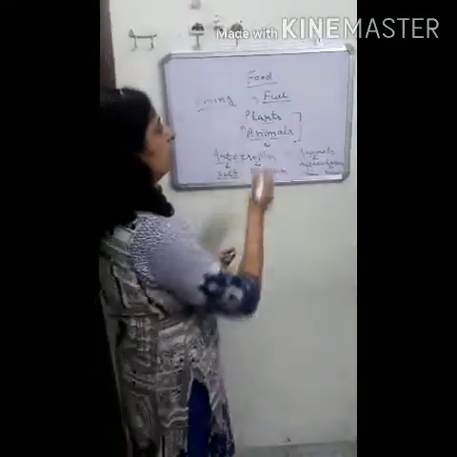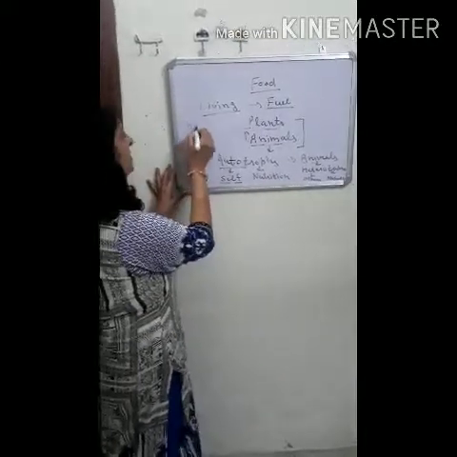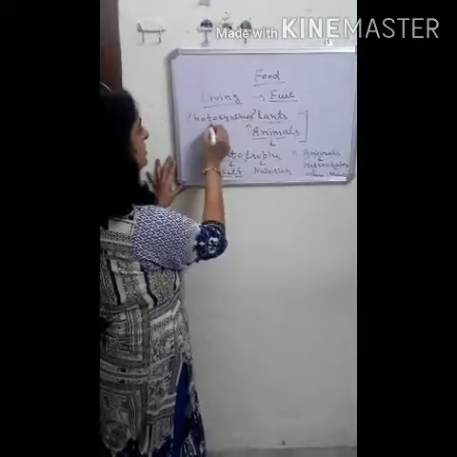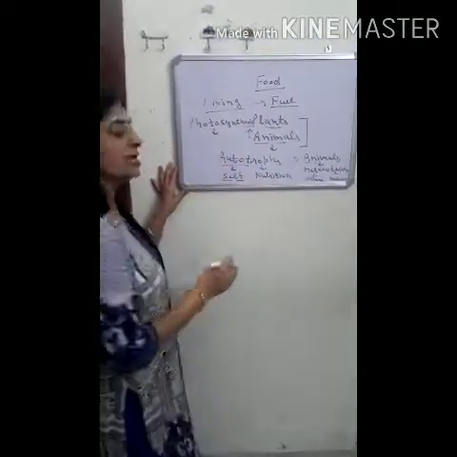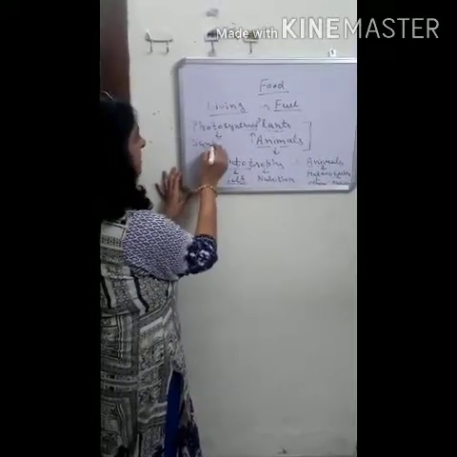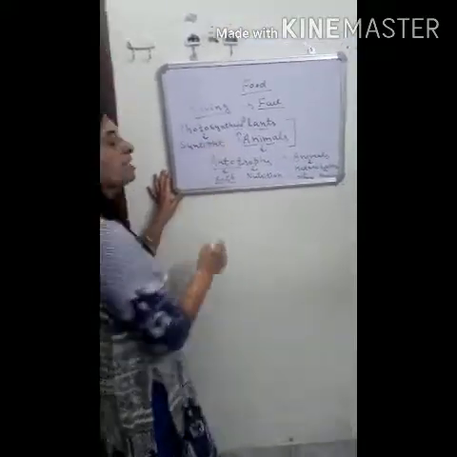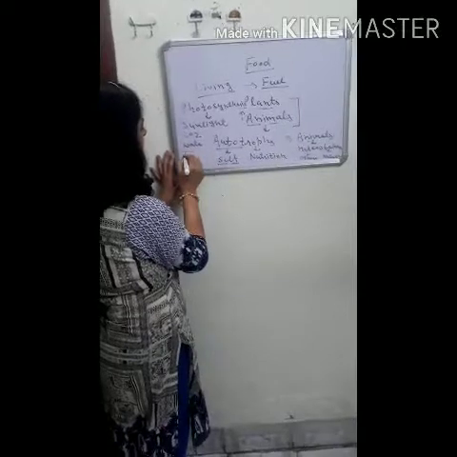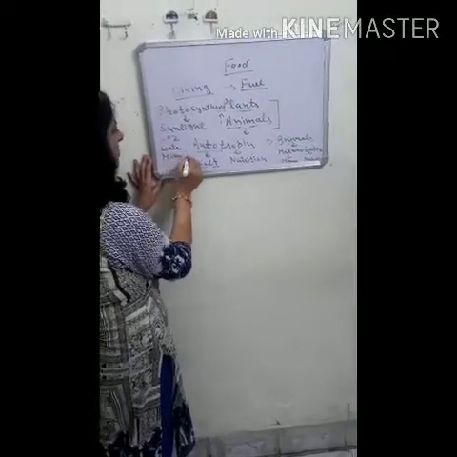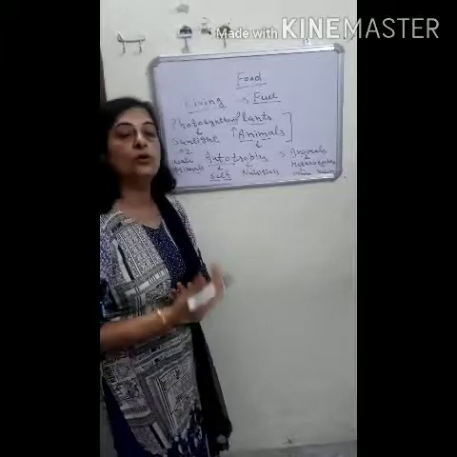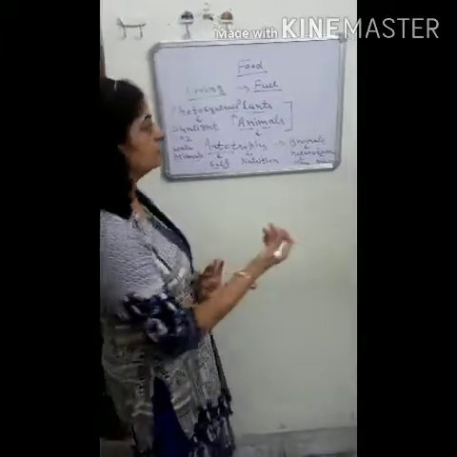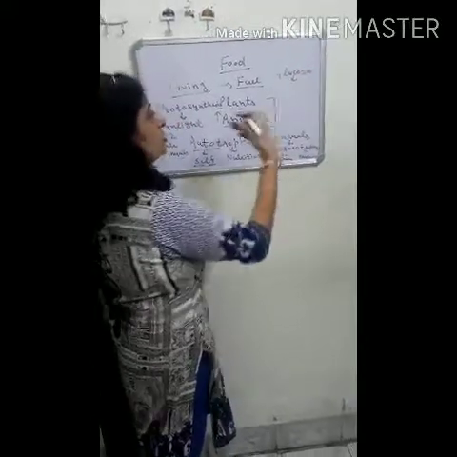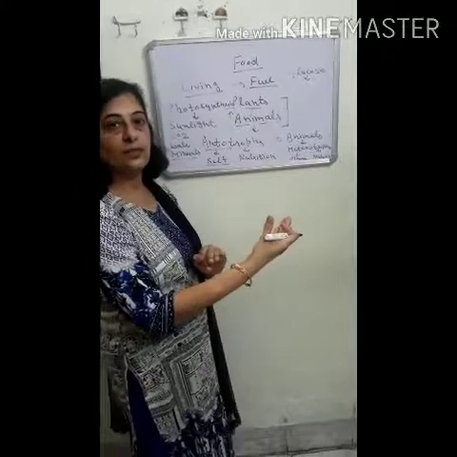Green plants prepare the food through the process of photosynthesis. They prepare their food in the presence of sunlight and by using some inorganic materials like carbon dioxide, water and minerals. And green plants prepare their food in the form of glucose.